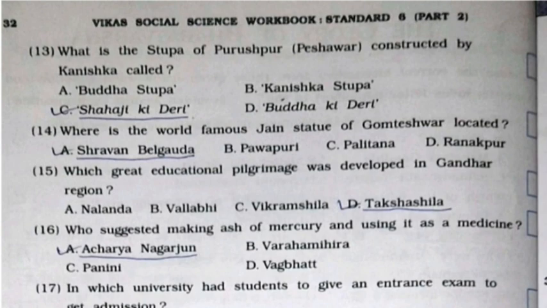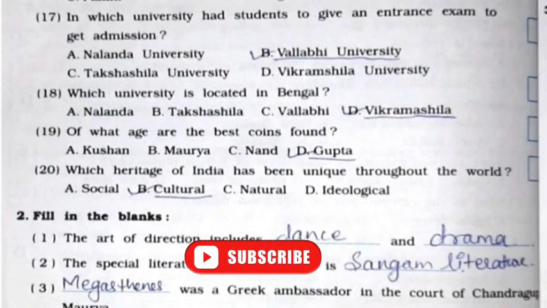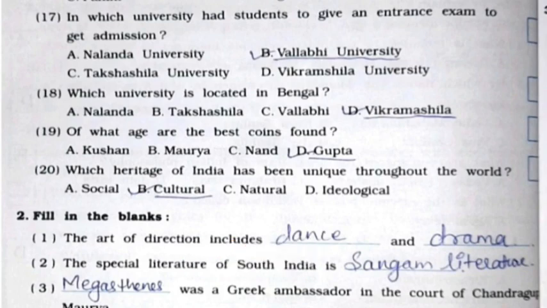16th, who suggested making ash of mercury and using it as a medicine? It's option number A, Acharya Nagarjun. 17th, in which university had students to give an entrance exam to get admission? It's option number B, Wallaby University. 18th, which university is located in Bengal? It's option number D, Vikramshila.